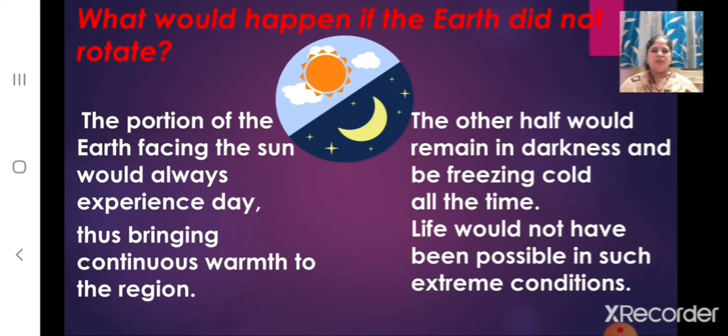If the earth did not rotate, the portion of the earth that is facing the sun would always experience day, thus bringing continuous warmth to the region, whereas the other half would remain in darkness and would be freezing cold all the time. So, life would not have been possible in such extreme conditions. This means lives of animals and plants would not sustain in such harsh conditions.